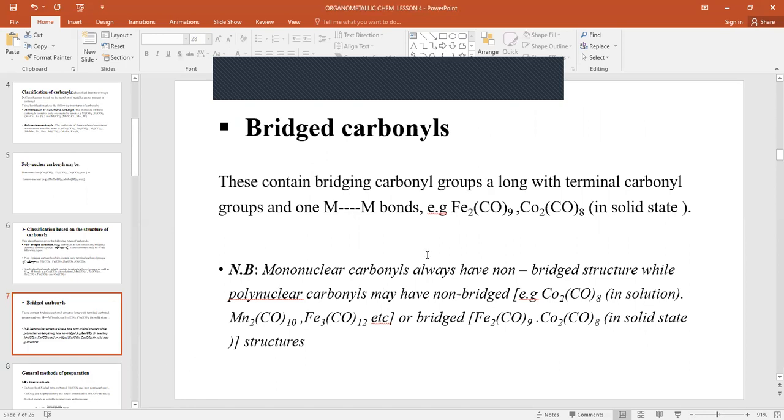Examples are dimanganese decacarbonyl and dicobalt octacarbonyl in solid state. A point to note here is that mononuclear carbonyls always have a non-bridged structure, while polynuclear carbonyls have a non-bridged or bridged structure, as these examples highlight.